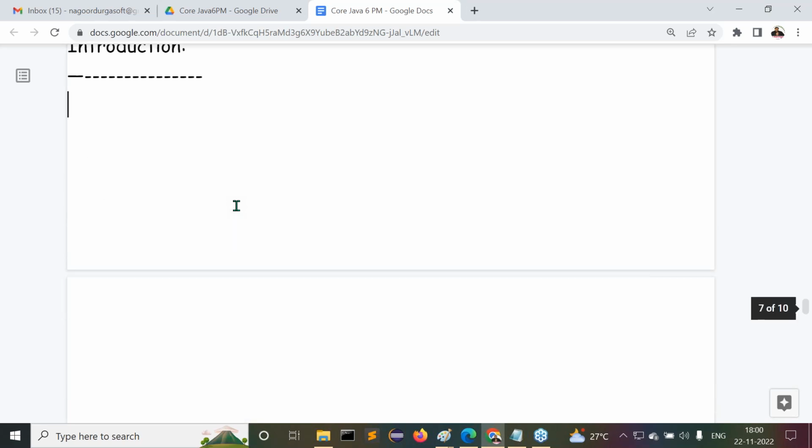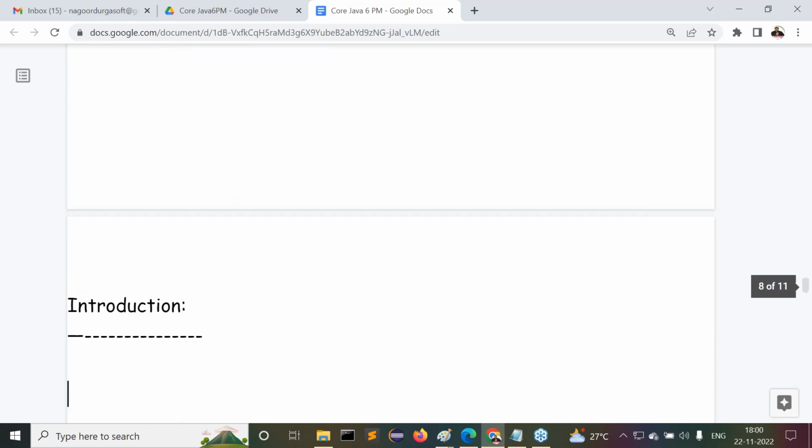Inside this introduction, observe carefully, this is the very first topic in core Java. In the introduction, the first topic is Java history. For what purpose Java came, why Sun Microsystems gave the Java programming language. All these points we are going to understand inside Java history. That is one point.